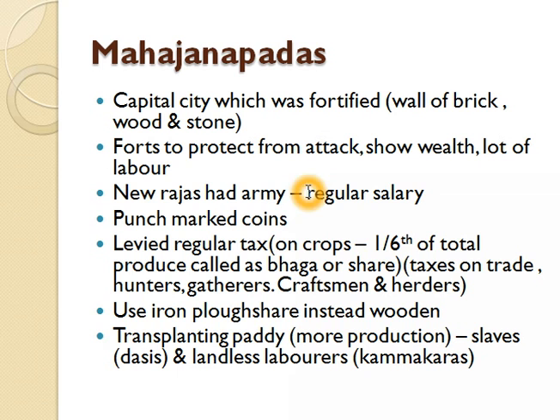So these rajas had an army, and they used to get a regular salary. These armies used to get the payment in the form of punch mark coins, and kings levied regular taxes on the crops and also on traders, hunters and gatherers, craftsmen, and herders. On the crop, it was one-sixth of the total produce, and it is called bhaga or share.